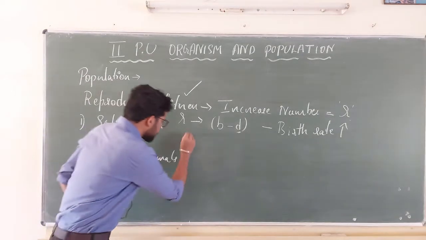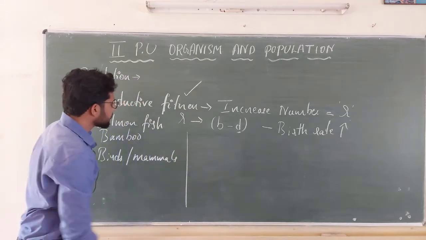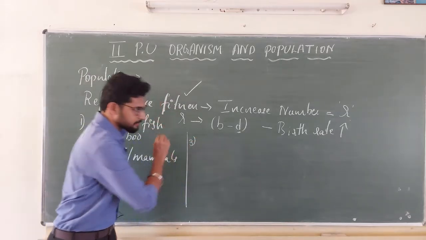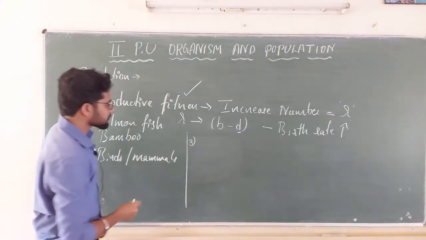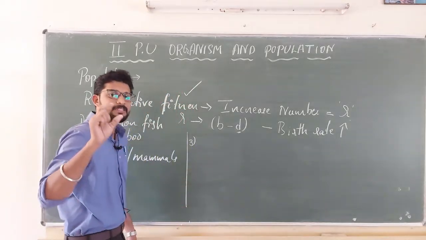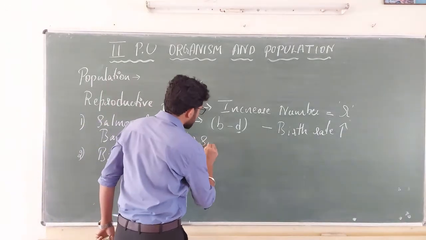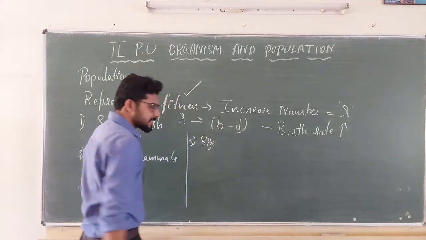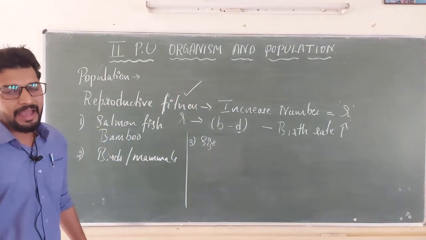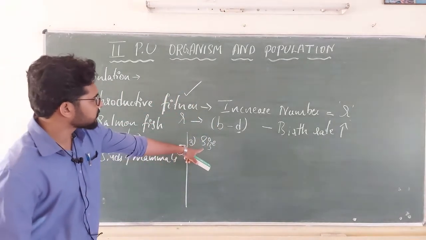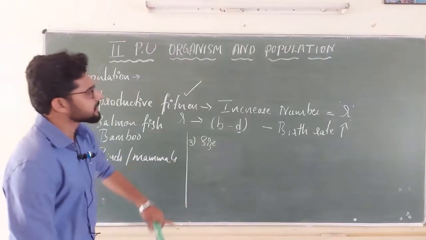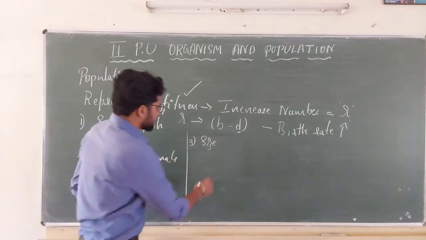In another case, I can find organisms which are very small in size and which produce very small offspring, but in huge number.